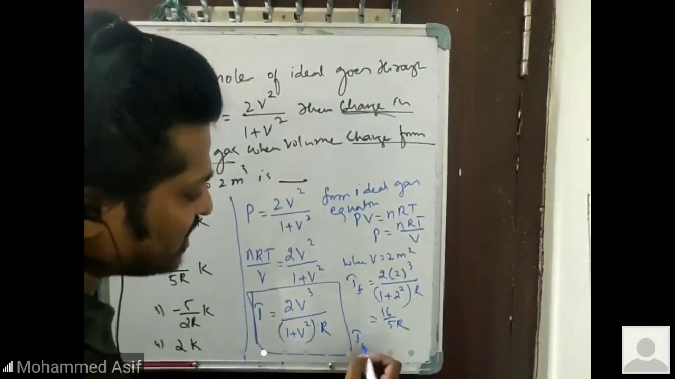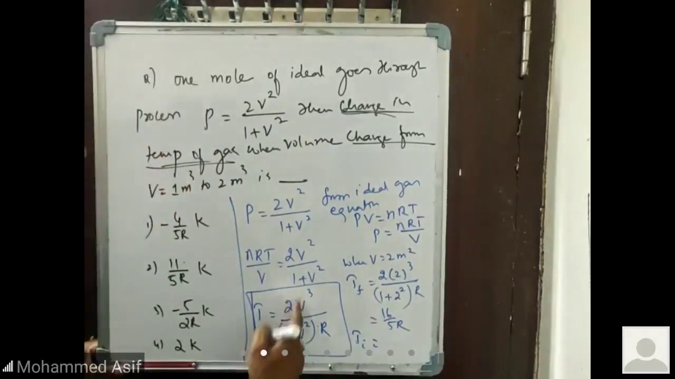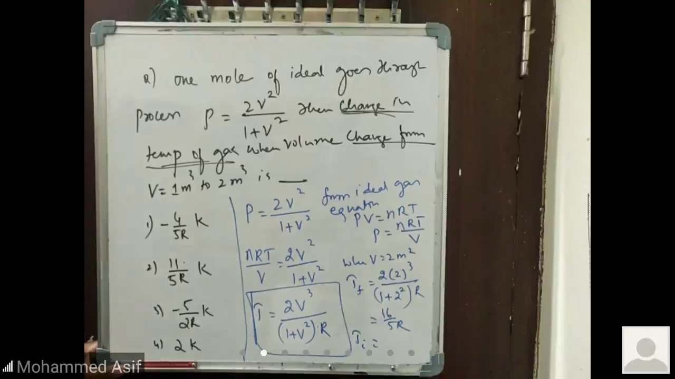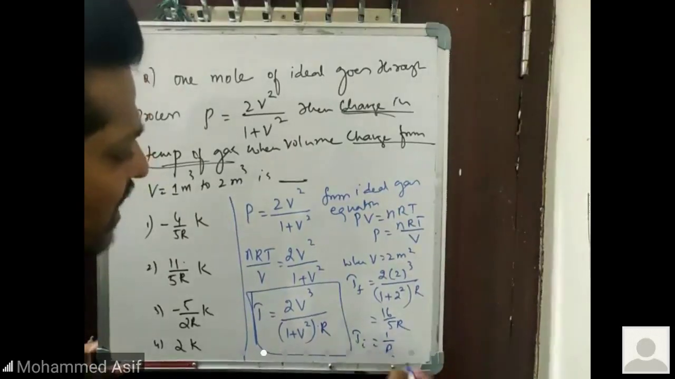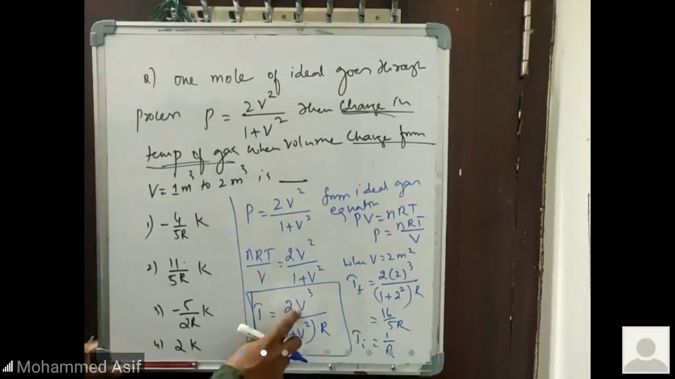Then T initial will be equal to how much? V is equal to 1, as given in the problem. Initial volume is 1. If I simplify it, we get 2 by 2R, that is equal to 1 by R. T initial, with V value as 1, so this one is also 1. 2 gets cancelled. So it is nothing but 1 by R.